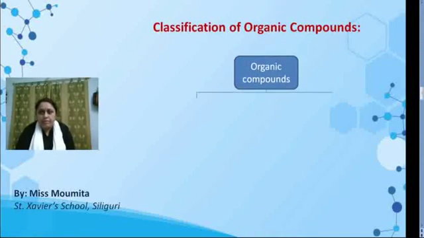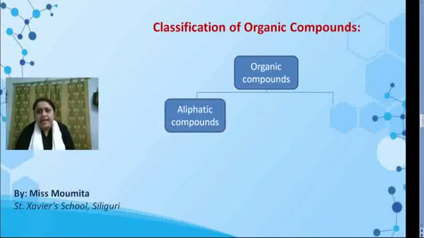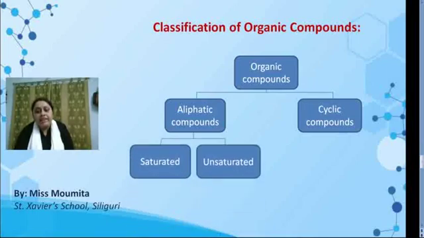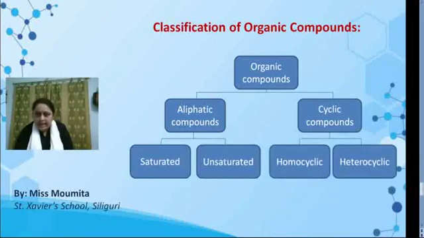Classification of organic compounds. Organic compounds are classified as aliphatic compounds and cyclic compounds. Aliphatic compounds are straight chain compounds, whereas cyclic compounds are closed chain compounds. Aliphatic compounds are further classified as saturated and unsaturated. Saturated hydrocarbons contain only single bonds. Example, all the alkanes. Whereas unsaturated compounds contain double bonds and triple bonds also. Examples, all types of alkenes and alkynes.